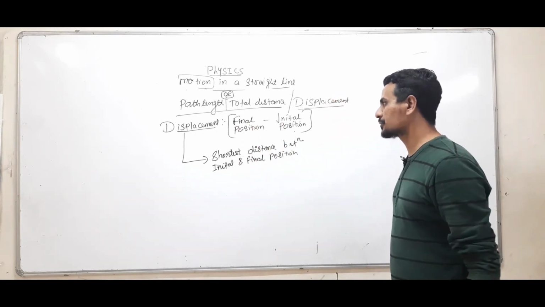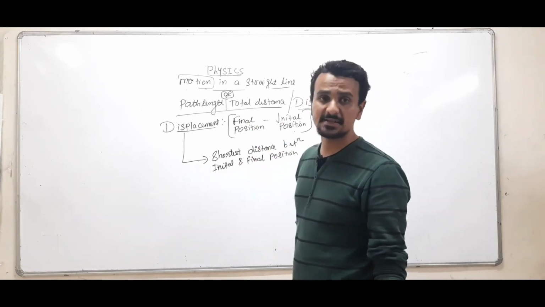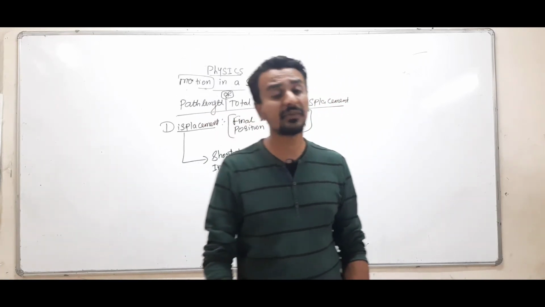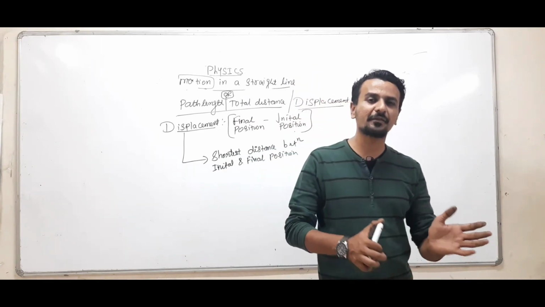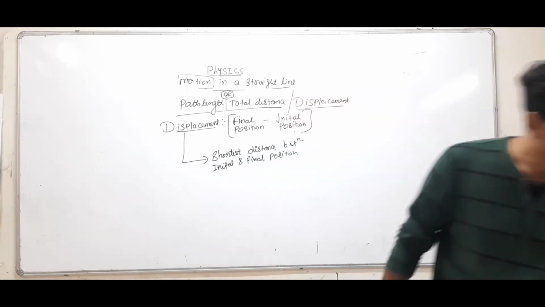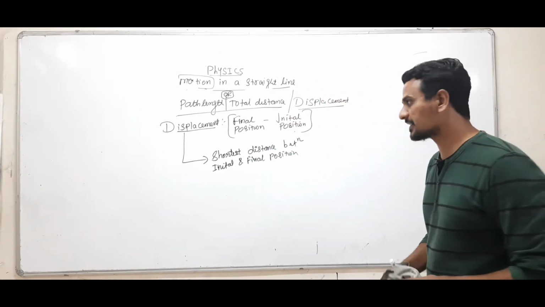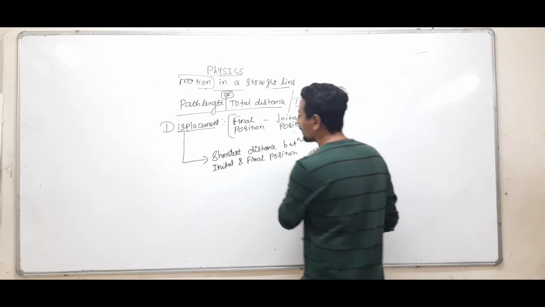You will understand displacement by taking a few examples. It would be more clear to you, because only after understanding distance and displacement will we be able to understand speed and velocity, right? And we will derive different formulas to calculate average velocity. This chapter is really very interesting. See, we will take one example, right?